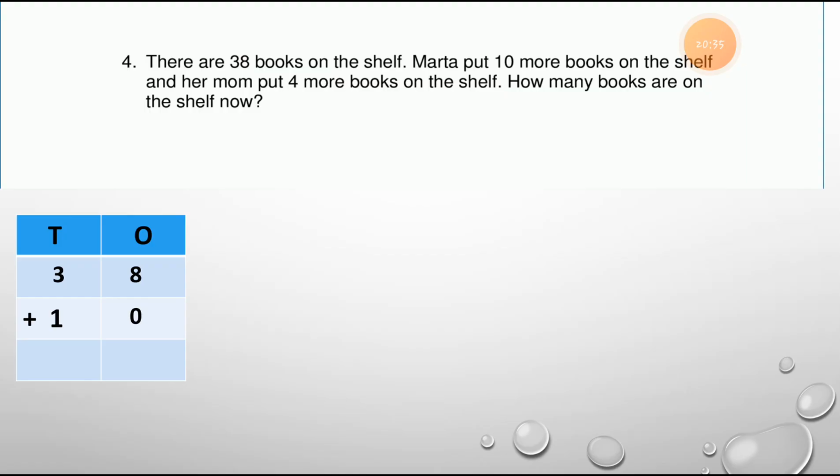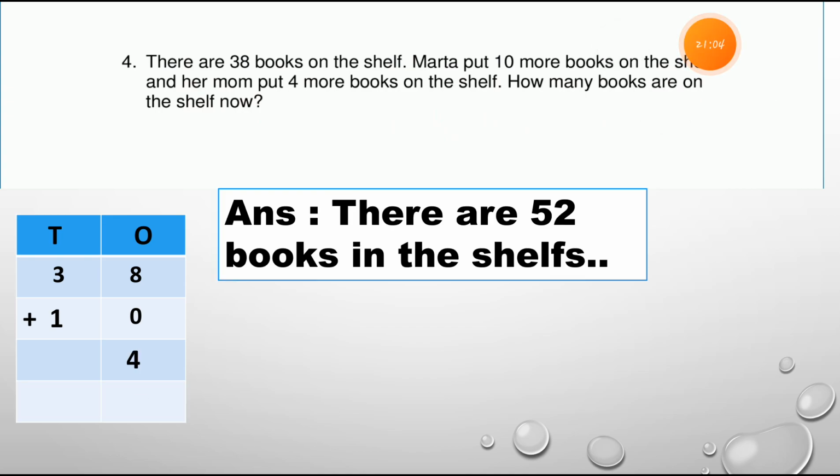Now let's see the next example. There are 38 books on the shelf. I repeat, there are 38 books on the shelf. Martha put 10 more books on the shelf. There are already 38 books there and she put 10 more books on the shelf. And her mom put 4 more books on the shelf.